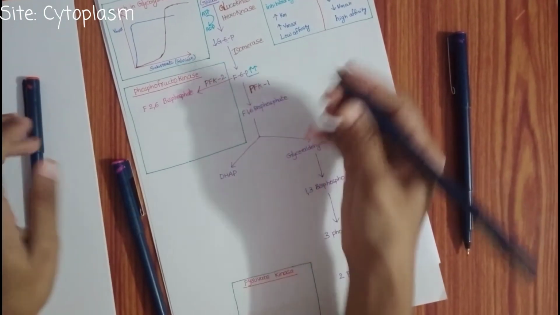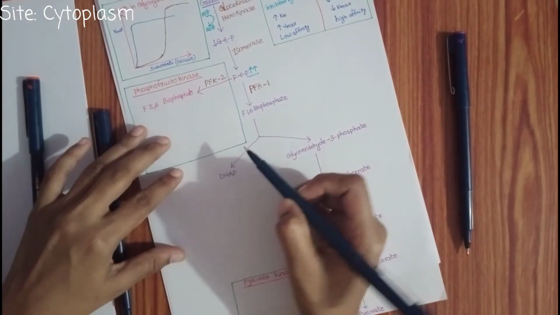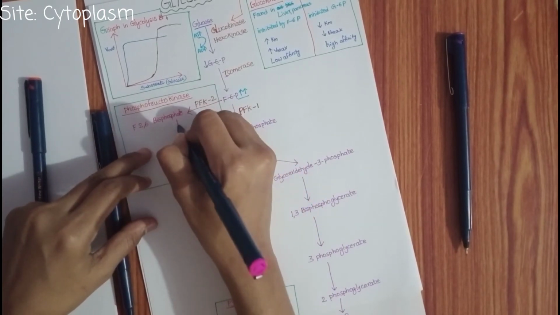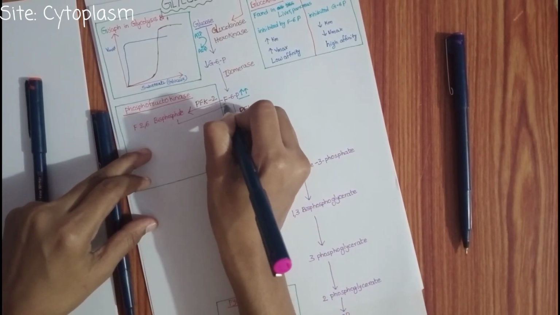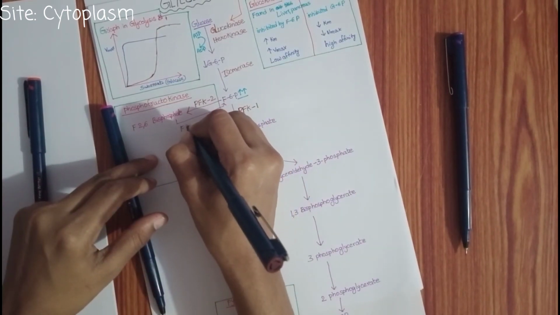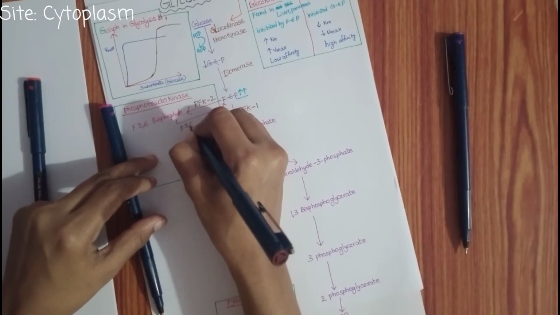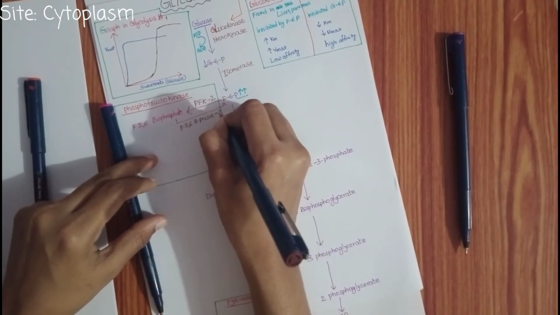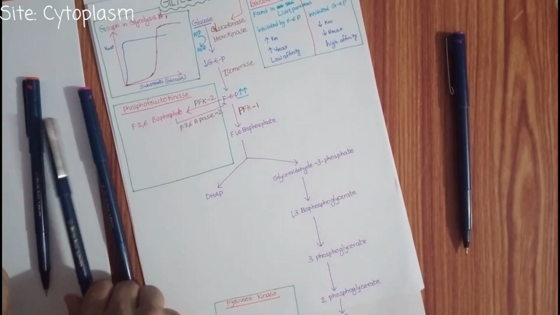This one is 1. Then fructose 2,6-bisphosphate is again converted into fructose 6-phosphate by the fructose 2,6-bisphosphatase enzyme 2.